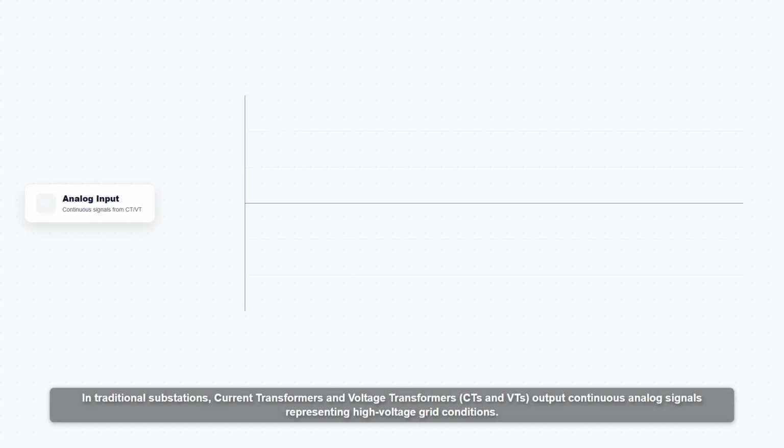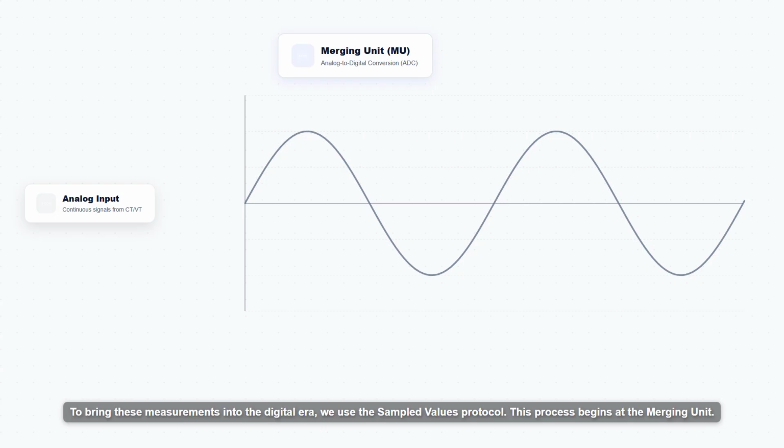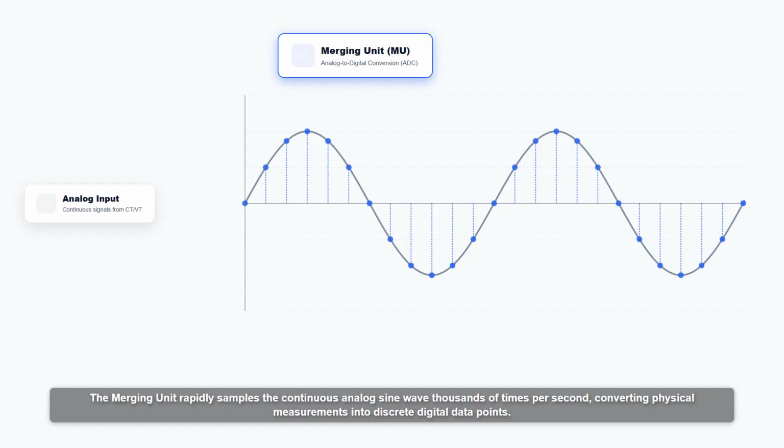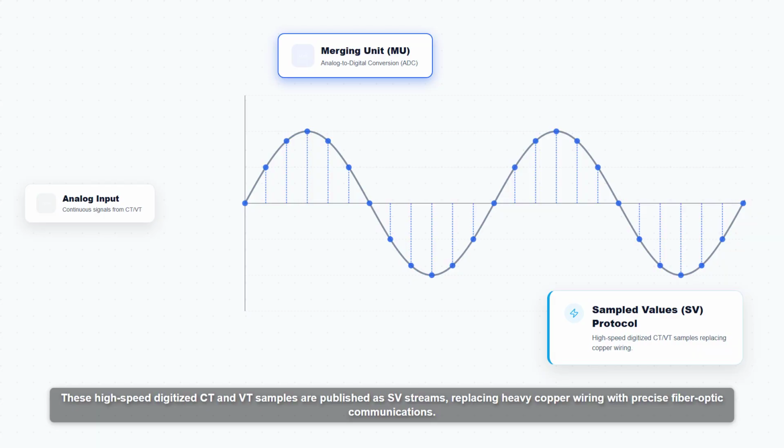Speed is absolute. In traditional substations, current transformers and voltage transformers, CTs and VTs, output continuous analog signals representing high voltage grid conditions. To bring these measurements into the digital era, we use the sampled values protocol. This process begins at the merging unit. The merging unit rapidly samples the continuous analog sine wave thousands of times per second, converting physical measurements into discrete digital data points.